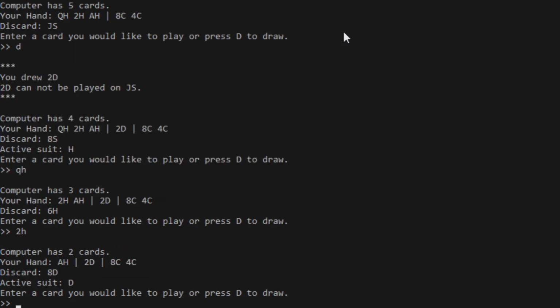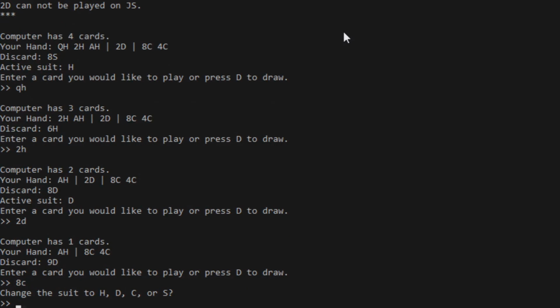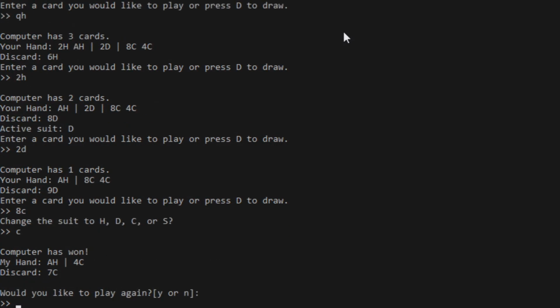Computer plays 8 of Diamonds, changes the active suit to Diamonds. So I have to play my 2 of Diamonds here. Computer plays 9 of Diamonds. He has 1 card left. I decide to play my 8 of Clubs, change it to Clubs. Hopefully that changes something, but no, the computer's won. When the computer wins, it's going to show my hand, and it's going to show the discard card when the computer won. And then it's going to ask us if we want to play again, yes or no.